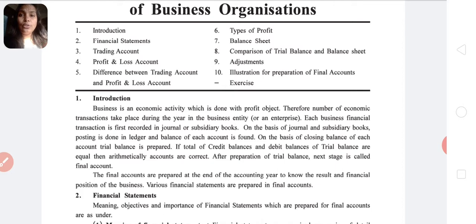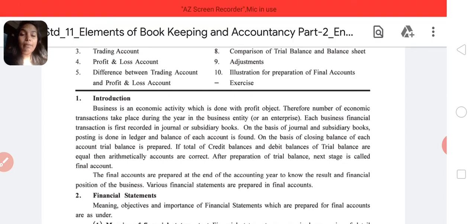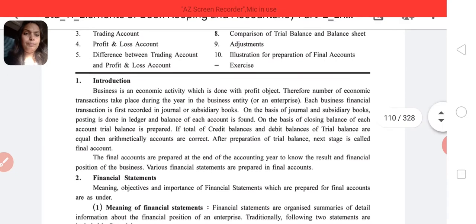Don't forget these 2 dates. This is very important. That's why 1st April is considered as a new year for the businessman. And as you know, March is always crucial for the businessman, because they do the closing transactions in the month of March, that is the ending month.